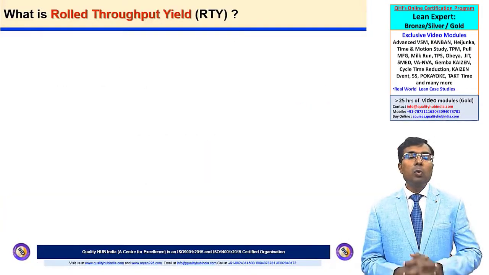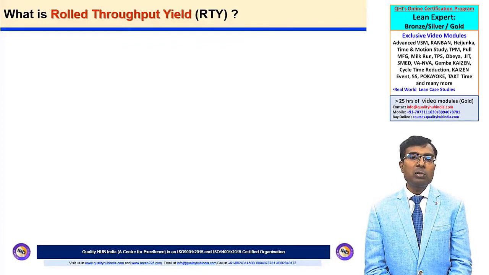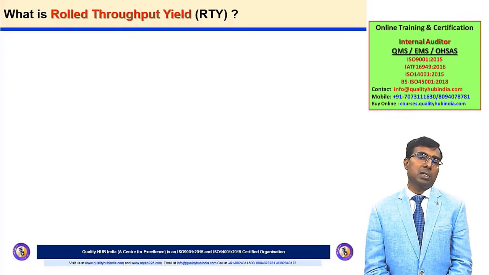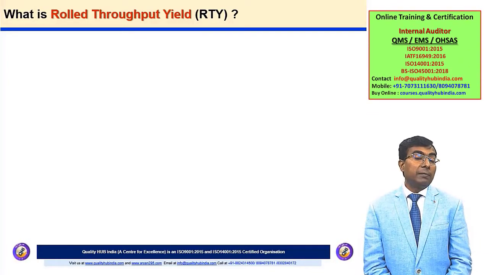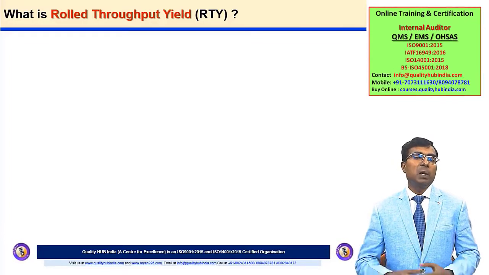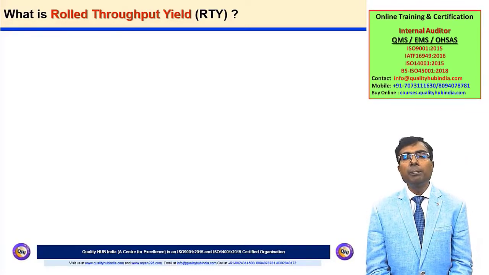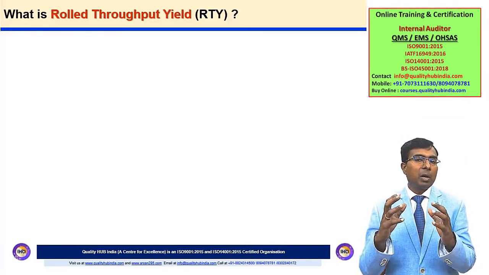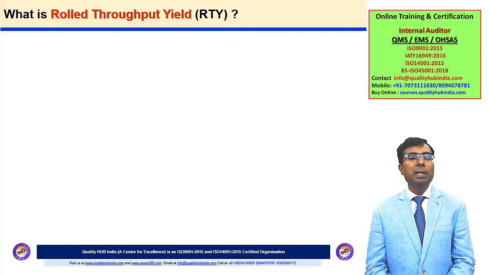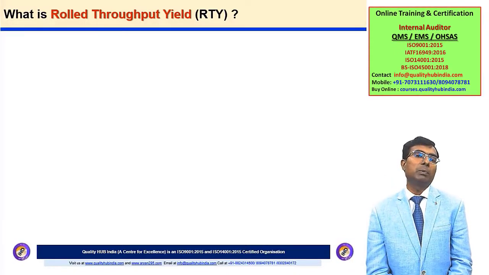Now when we talk about rolled throughput yield, this is basically the probability of passing all in-process criteria for each step in a process as well as all end process criteria. So rolled throughput yield is defect sensitive, unlike first time yield or first pass yield, which was unit sensitive. As we have seen, in case of first pass yield or first time yield, we have considered the number of units coming out from the process. Defects were not considered, but in case of rolled throughput yield, we are going to capture defects occurring in each of the process steps.